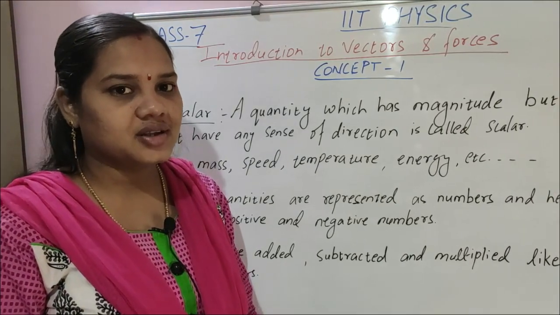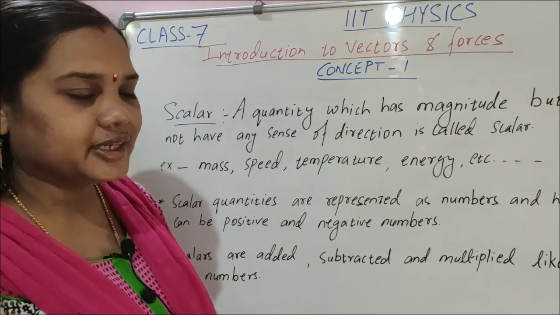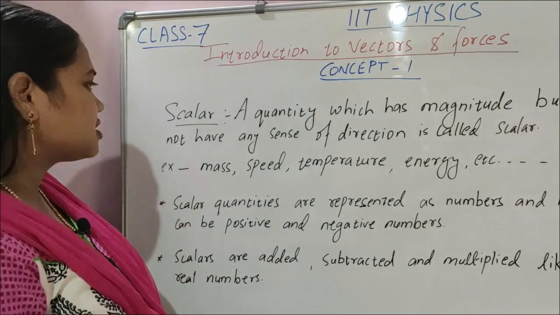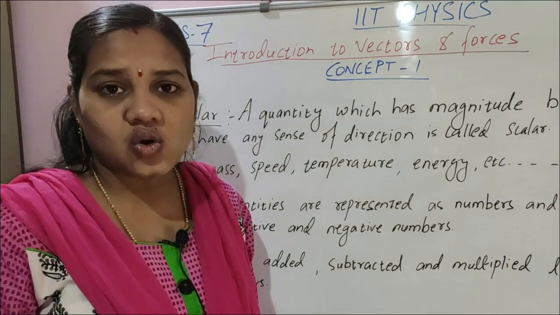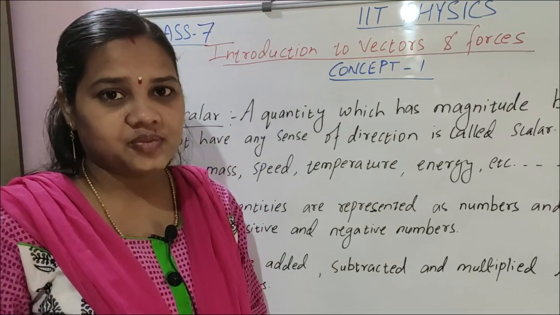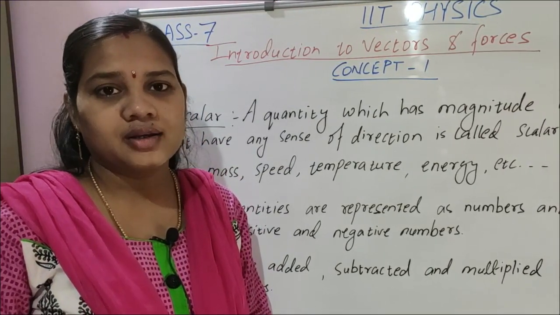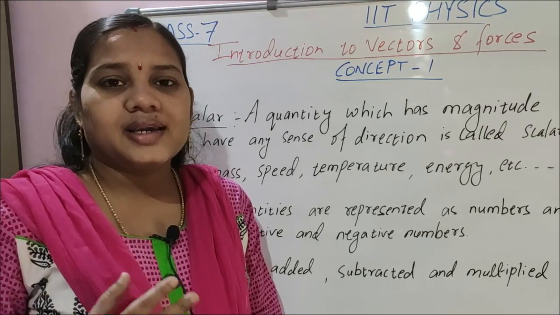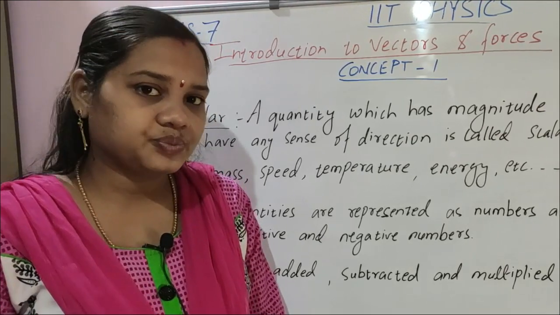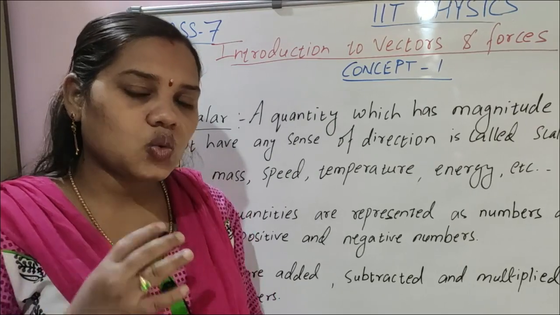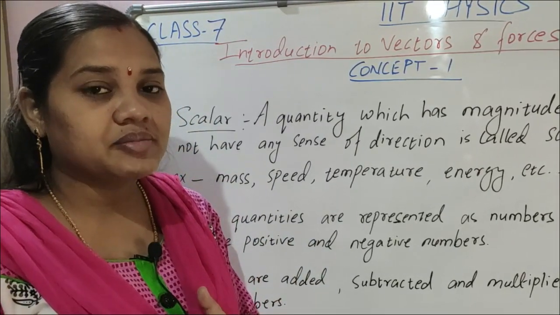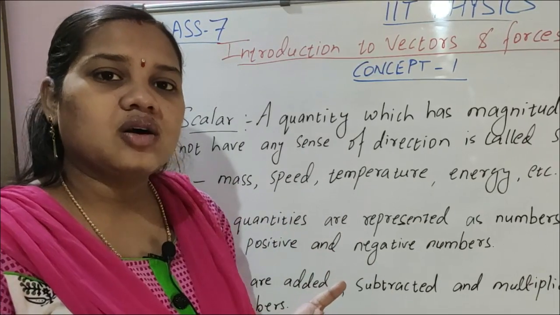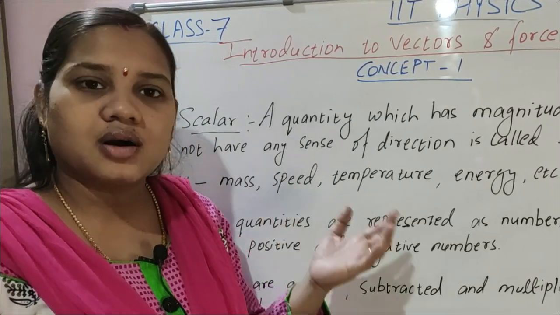So let's start concept 1 from the second chapter. See children, first once again I want to repeat physical quantity. We read it already in the first chapter. Physical quantity is anything that can be measured, any quantity which you can measure by scale or by balance or by watch.